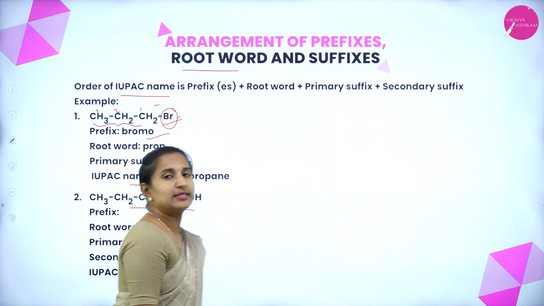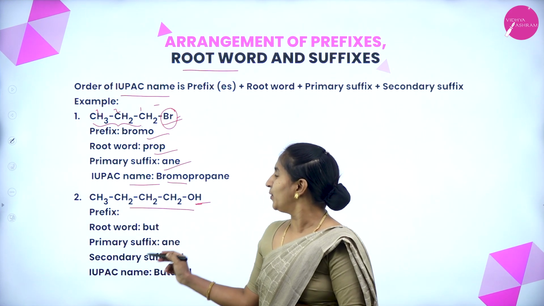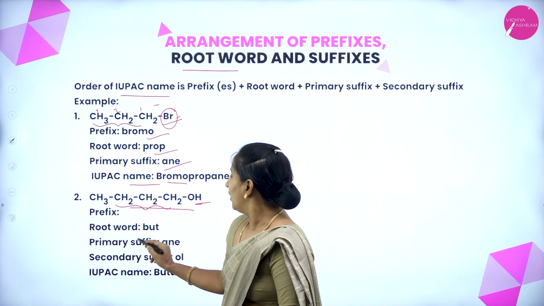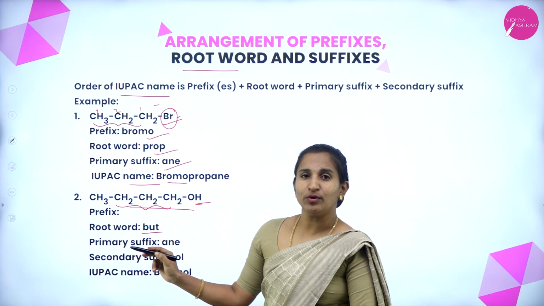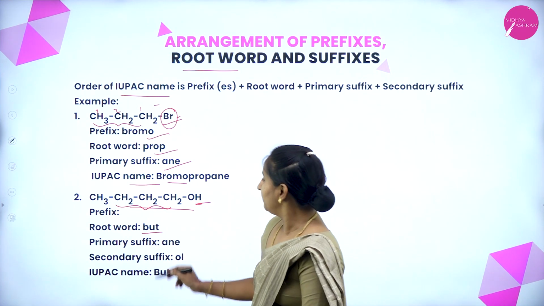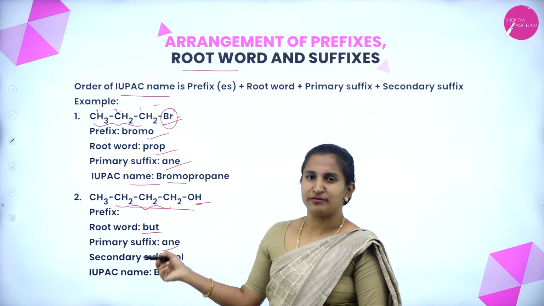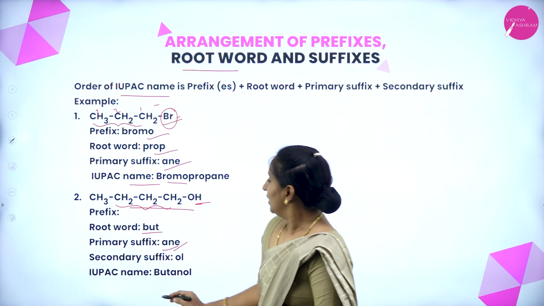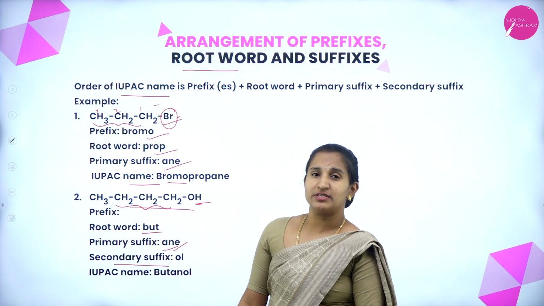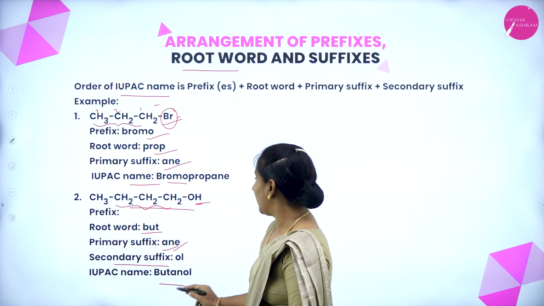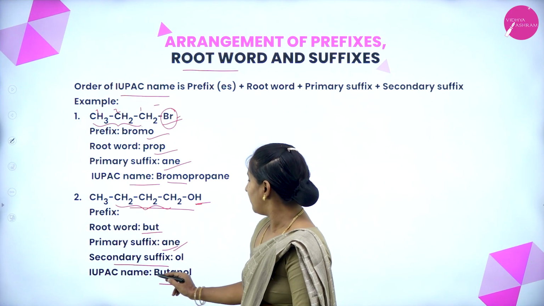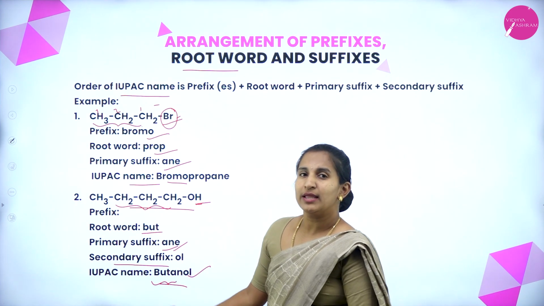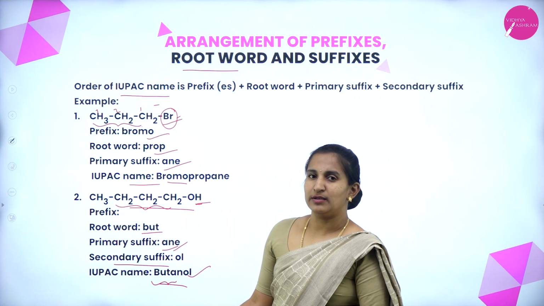In the next example, there is an OH group on the first carbon of the compound. The root word is but. Why is it but? Because of the presence of 4 carbons. The primary suffix is ANE because of the presence of single bonds between the carbons. The secondary suffix is OL, that is butanol. Because of the presence of 4 carbons, we call it but, and because of the presence of the OH group, the suffix we use is OL.